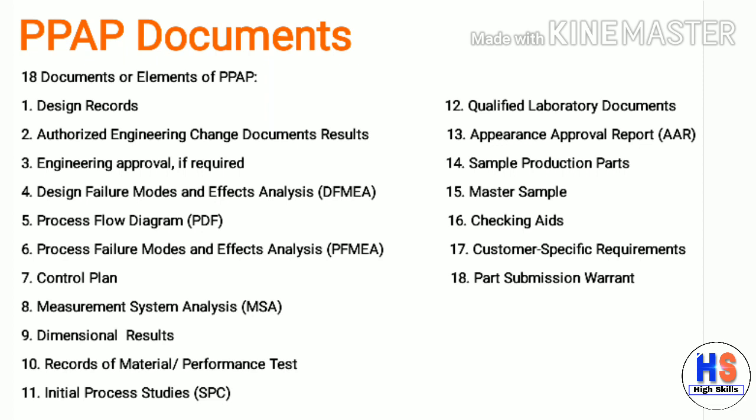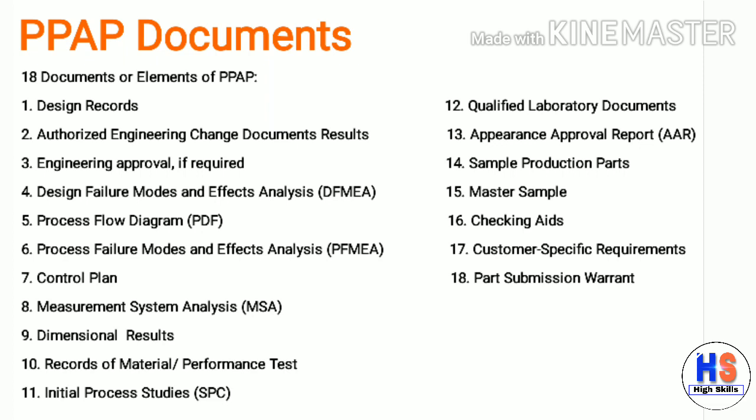There are 18 documents or elements of PPAP, which are design records, authorized engineering change documents, engineering approval if required by the customer, design failure modes and effects analysis, process flow diagram, process failure modes and effects analysis, control plan, measurement system analysis, dimensional results, records of material and performance tests, initial process studies, qualified laboratory documents, appearance approval report, sample production parts, master sample, checking aids, customer specific requirements, and part submission warrant. So these are the documents which are needed for PPAP.